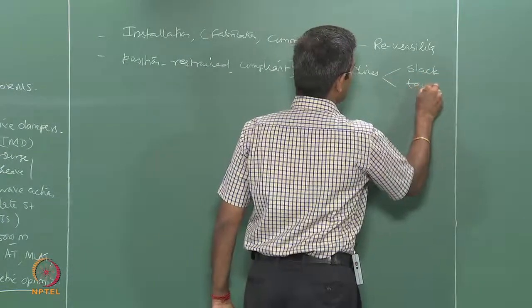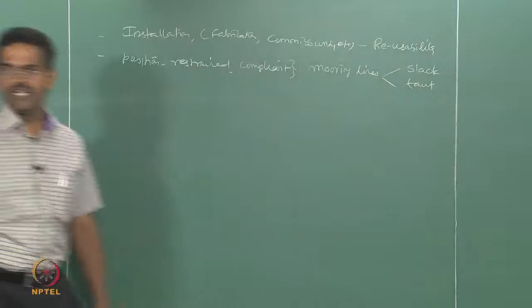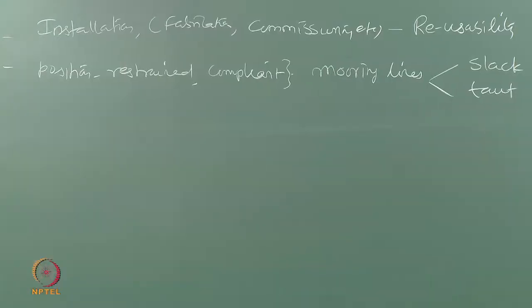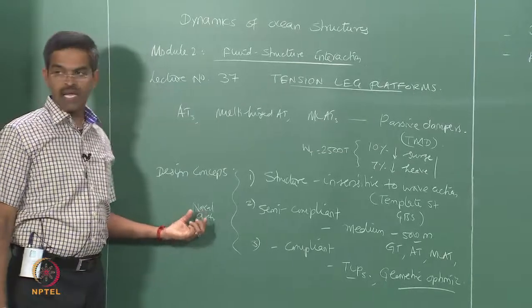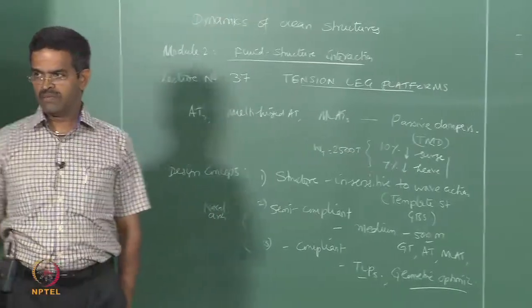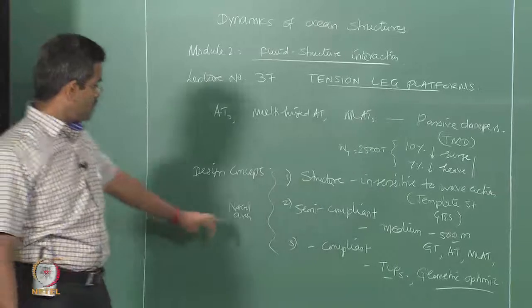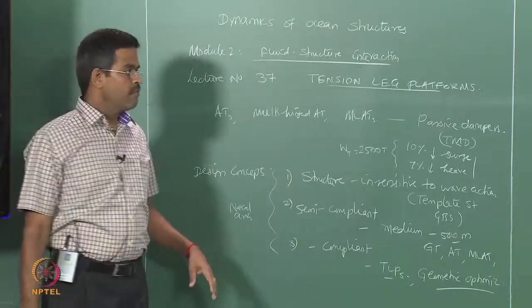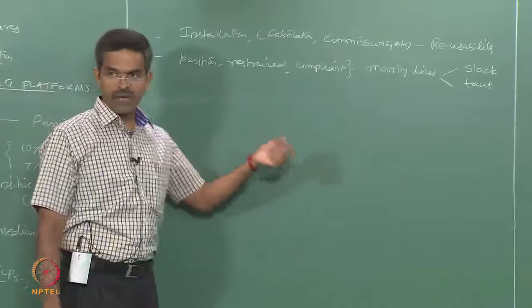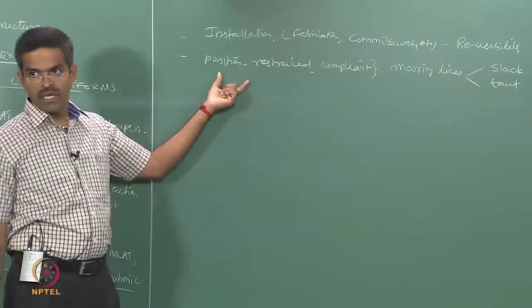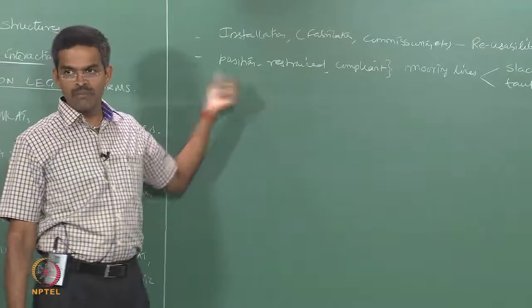The other one is a taut mooring system. A slack mooring system is generally deployed for holding a vessel of a large size in position, provided this vessel is allowed to move in a large displacement, but does not want to get offloaded from a point. Whereas taut moored systems are generally used in a place where you want to retain the vessel position restrained, and taut moored systems will always limit the displacements.